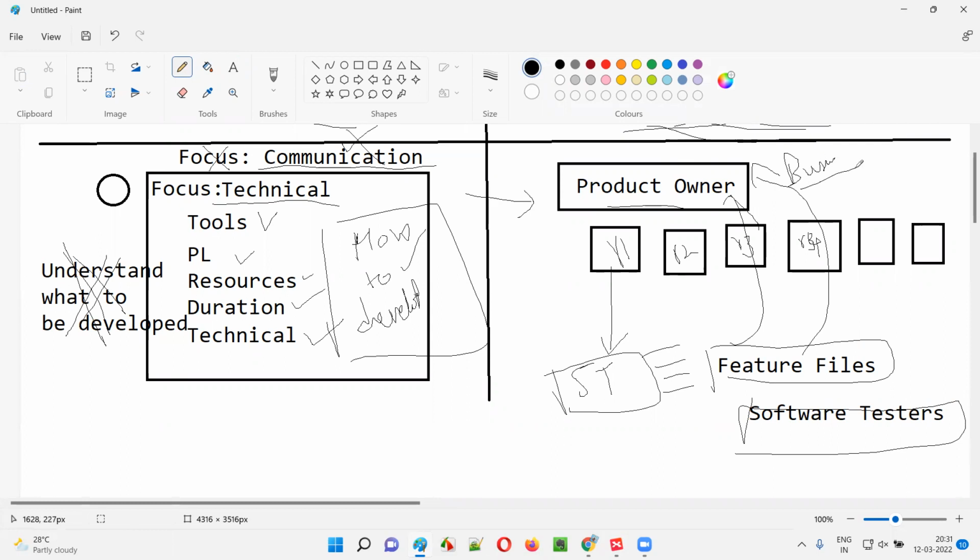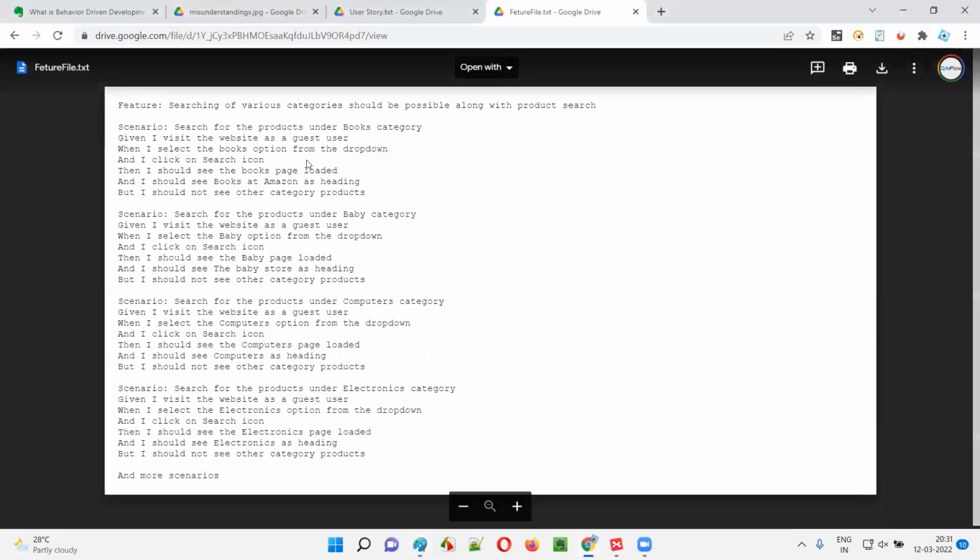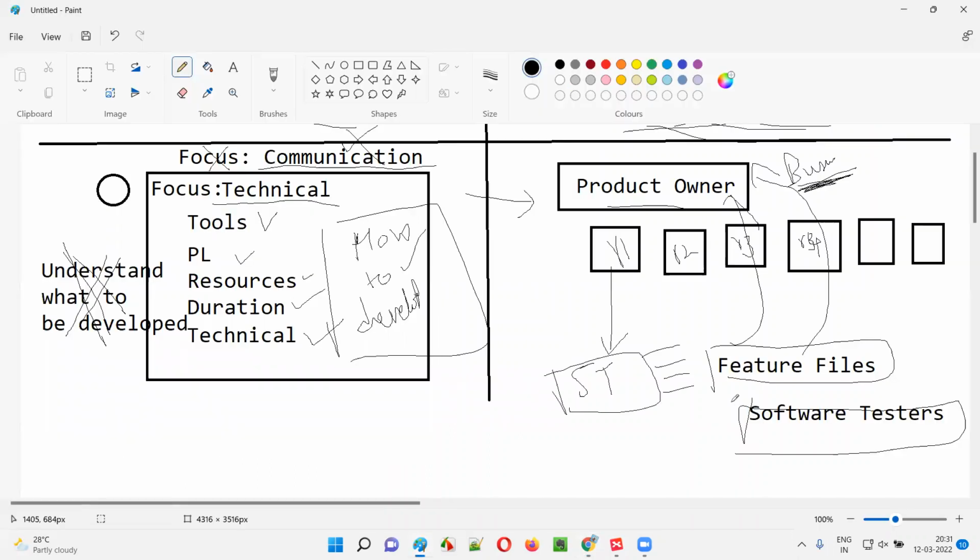With this approach, where the feature files are shared with the product owner for review, we are giving more importance to what is to be developed. Here development is not directly started. Once the product owner has created the user stories, the development team has not started working on them. Instead, software testers came into the picture before the development team implemented these user stories or requirements, and they have created feature files containing the acceptance tests like this. These acceptance tests are shared with the product owner again for their review.